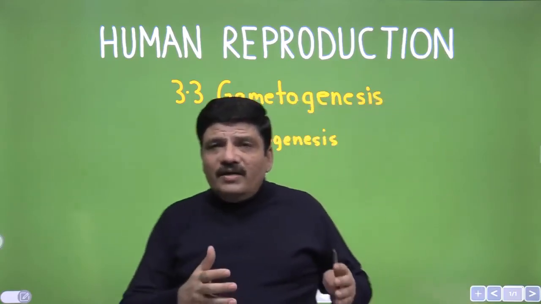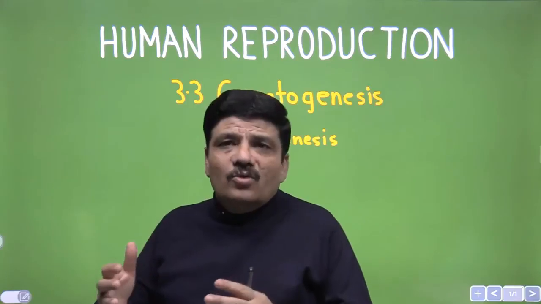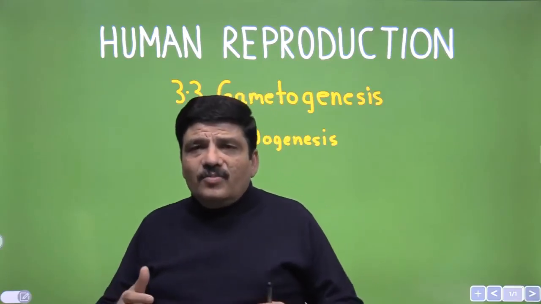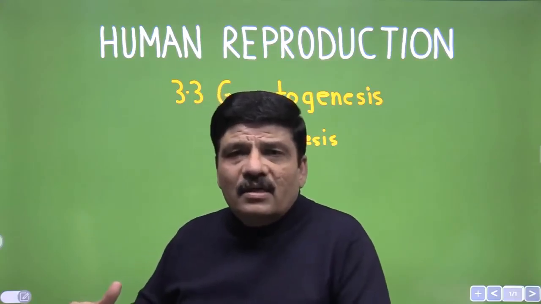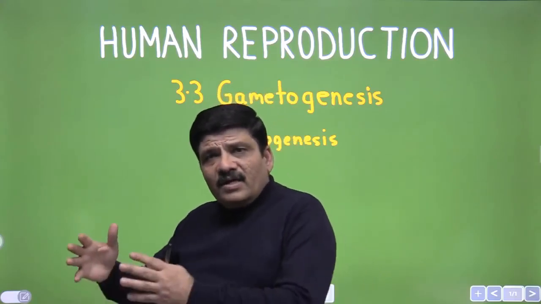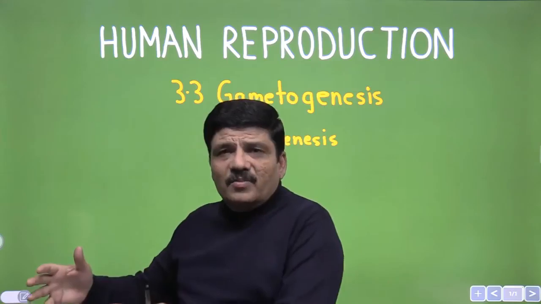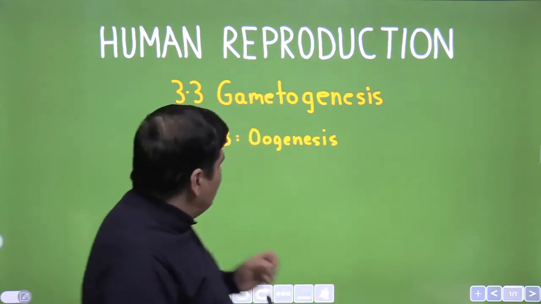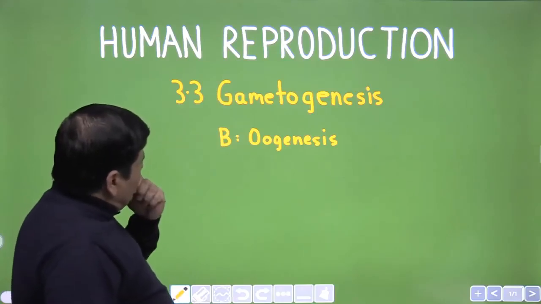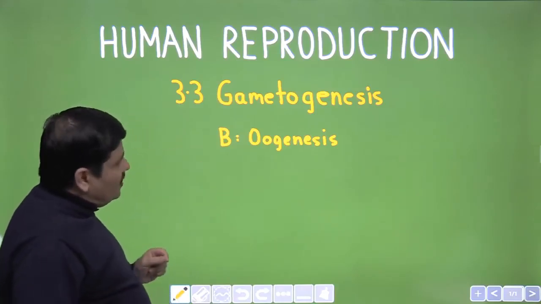So you know that in the female the gamete is called as the ovum or the egg, and the process of the formation of the ovum or egg would be called as oogenesis. And if you contrast it with the process of the spermatogenesis, then you can get the etymology correct. So I hope this is absolutely clear. Now let us begin the discussion very fast.